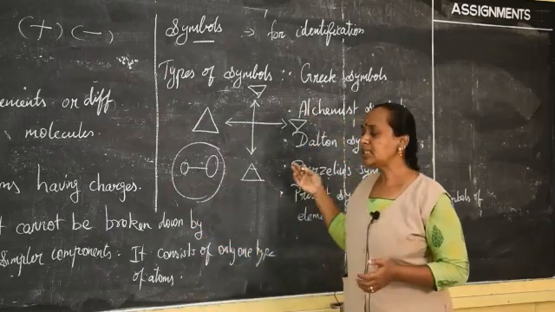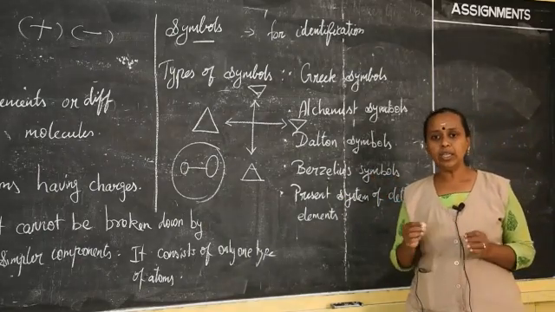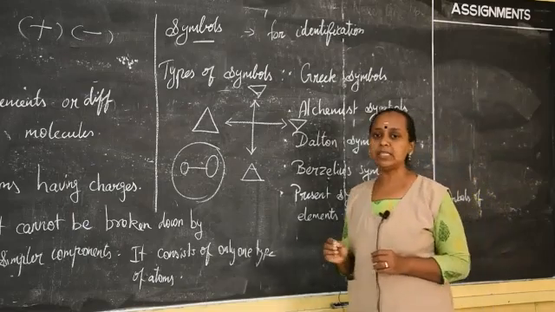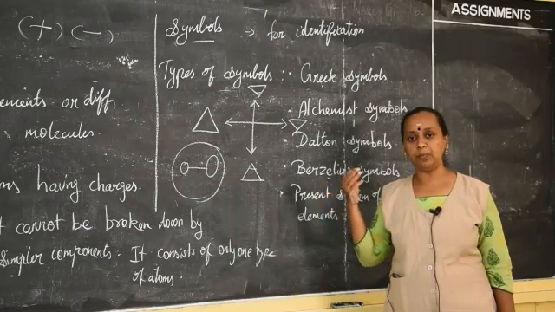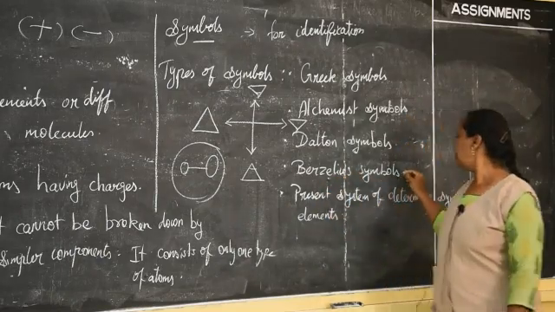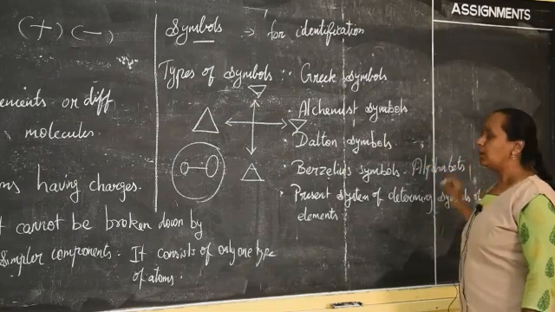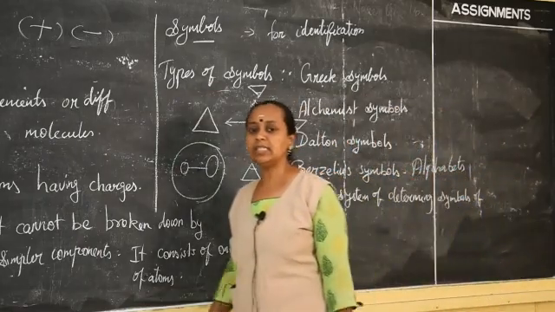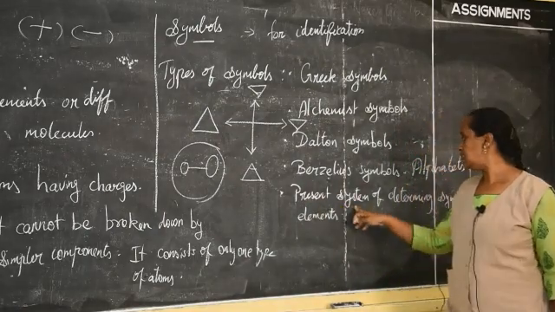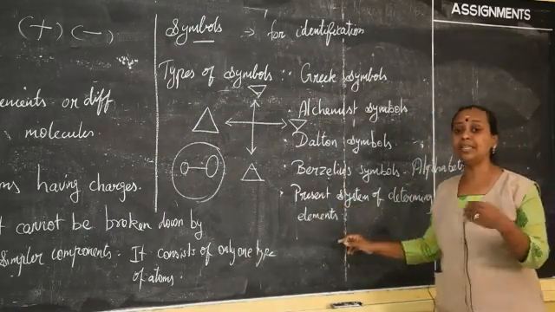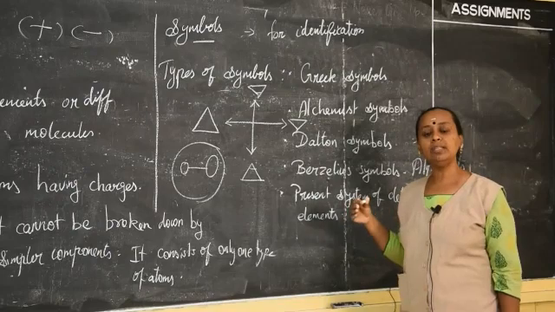The next one is the Berzelius symbol. He is also one of the scientists. He used letters of the alphabet for determining the elements, so it is very easy for people to identify and keep in mind. So the method he used was to give letters for the elements. These alphabets are now modified, and this is the present system of determining symbols of elements. We are going to learn how to identify an element using these letters.